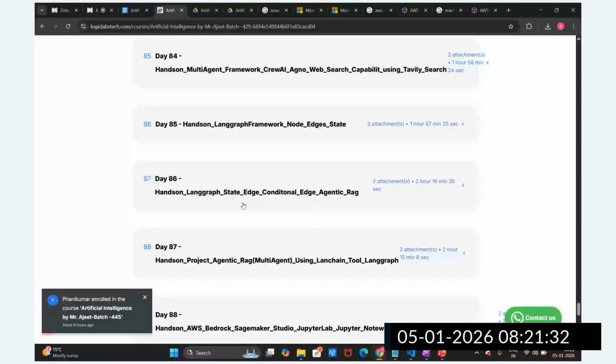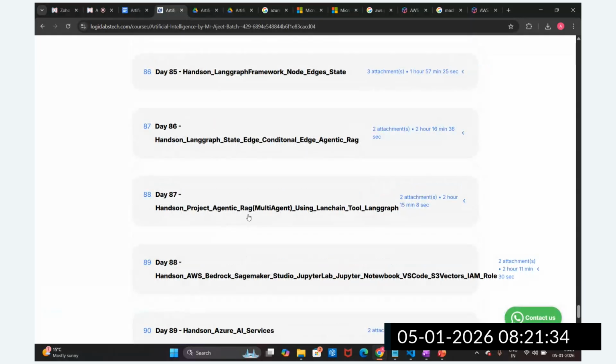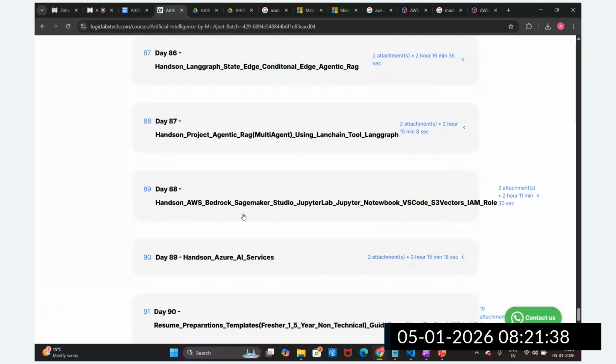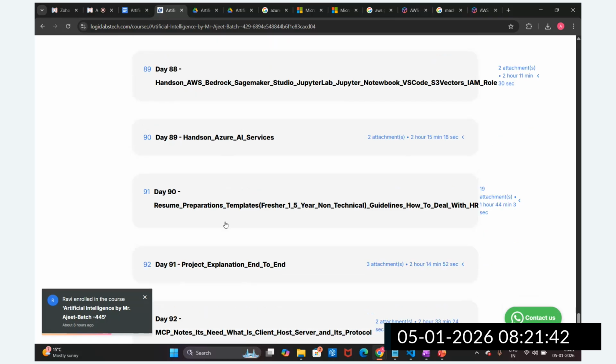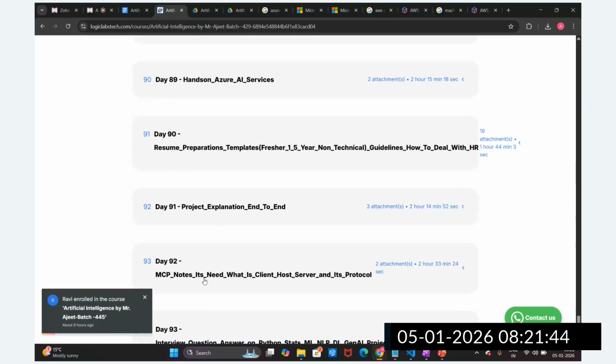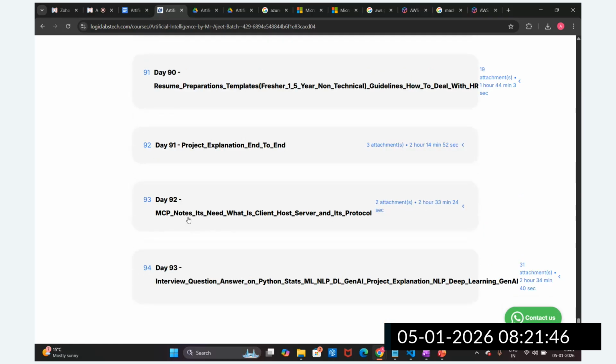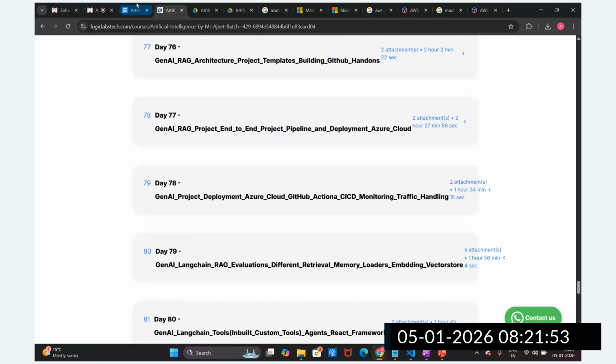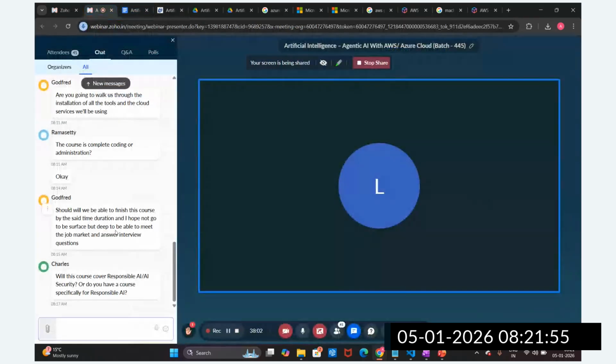Okay. Then an agentic AI hands-on project will be there. Agentic RAG will be there. And then we are going to understand AWS Bedrock services, AWS and Azure cloud services. Then resume building will be there. The project explanation will be there. Some MCP we are going to cover, right? And then question answering. Okay. This course will be around 3 to 3.5 months. Okay, I hope now you get the idea, guys.